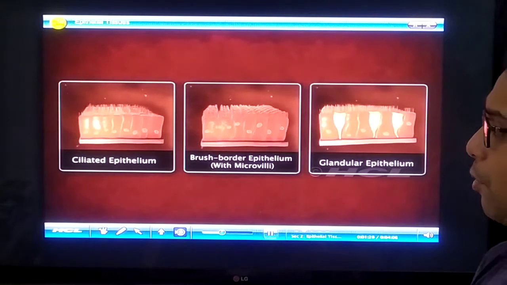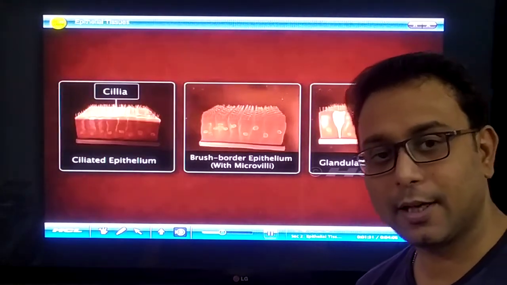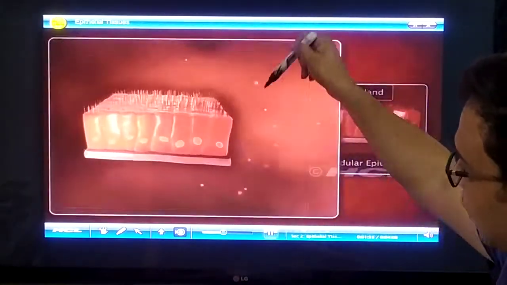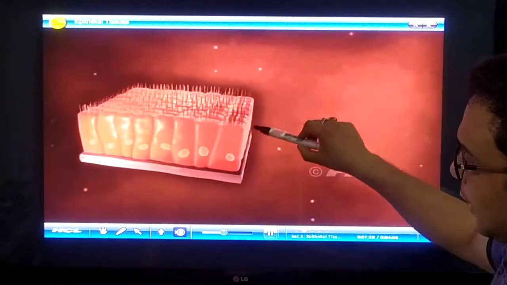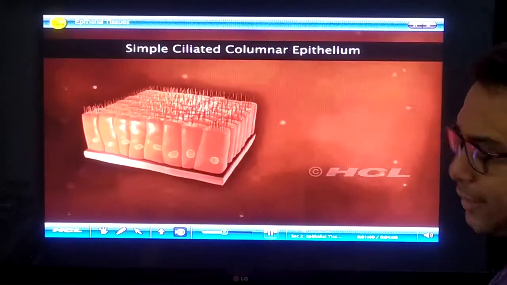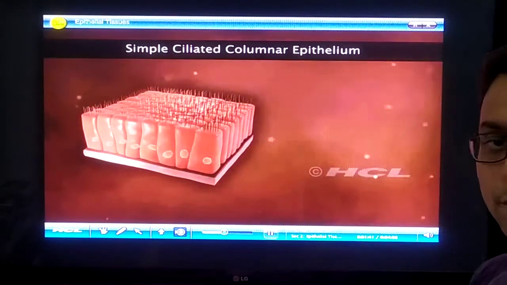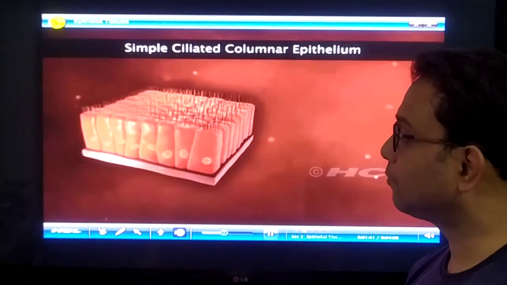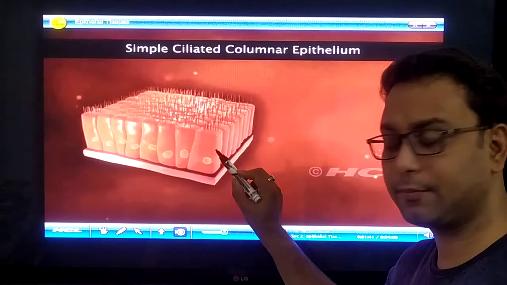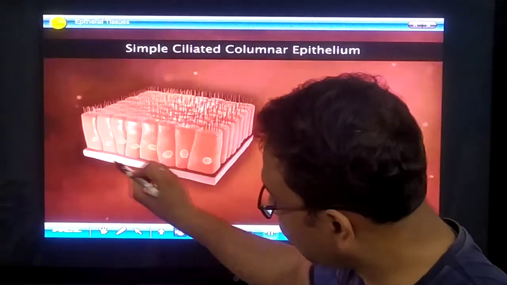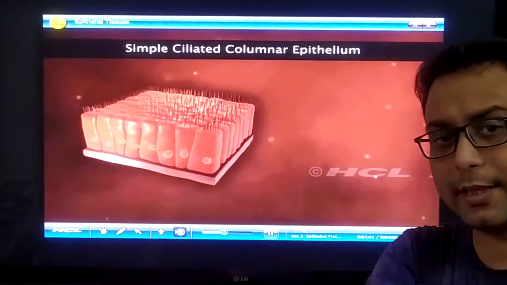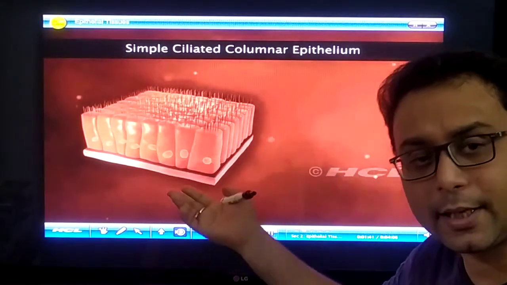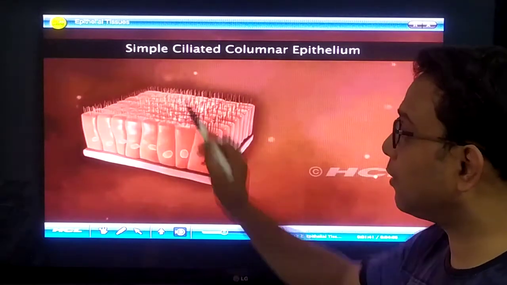So these are the most important specialized epithelial tissues. Cilia is present, microvilli is present. Number one, the ciliated epithelium. Why is it called simple? Write down in the live chat why it is called simple. Because how many layers are there? This is the basement membrane, and how many layers are there, one, two, or many? Only a single layer of cells is there, so it is called simple.